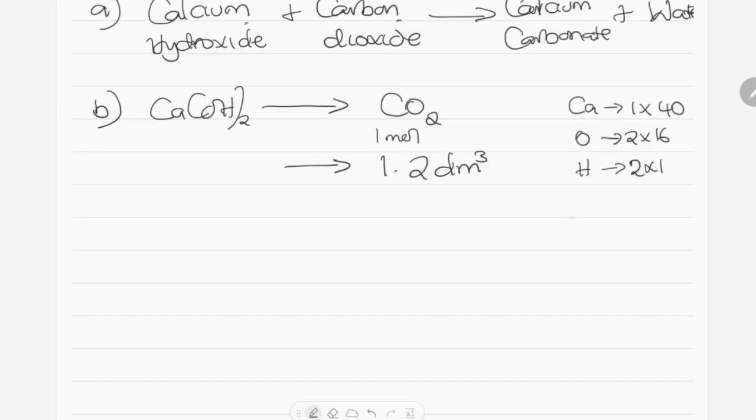So the first one will give us 40, the second one 32, and the third one, which is hydrogen, will give us 2. When you add that, you get 74. So 74 grams gave us 1 mole of carbon dioxide.